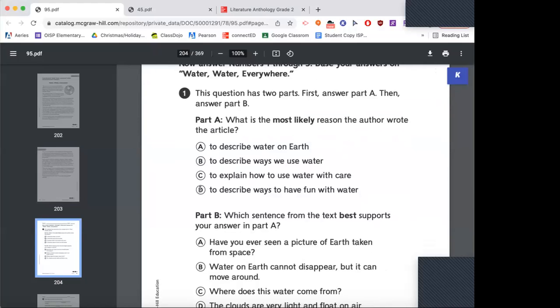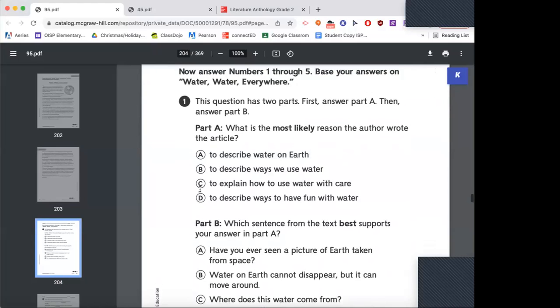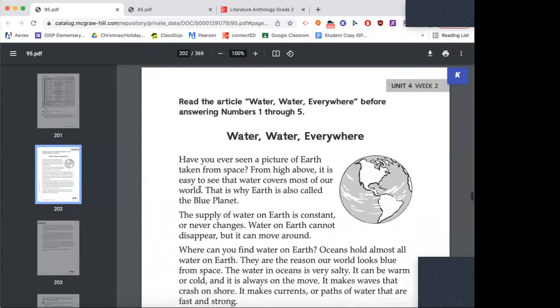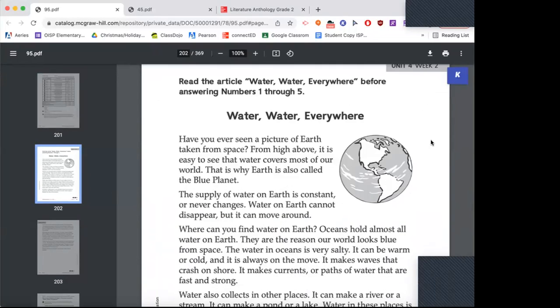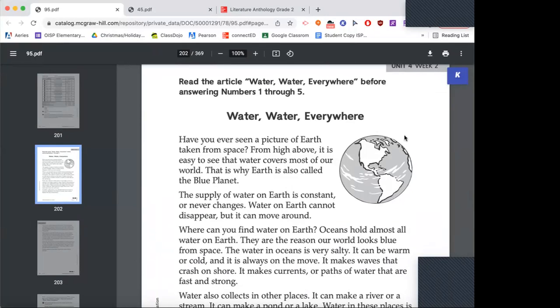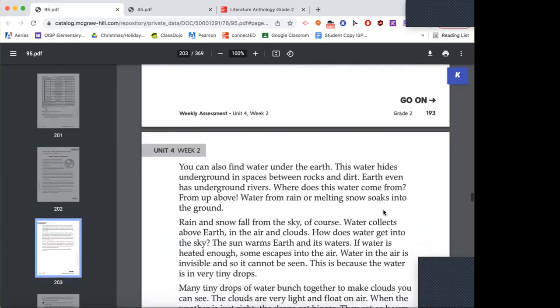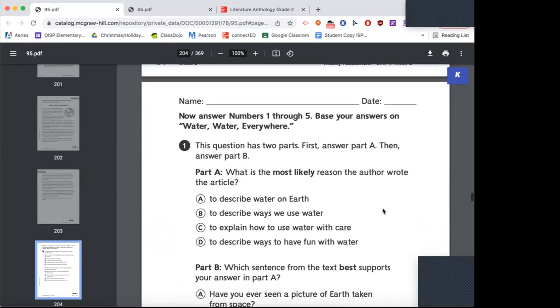What is the most likely reason the author wrote the article? So we read that the title says water, water everywhere. Okay, we know that there's water all around our earth and that the supply of the water on earth is constant or never changes. Water on earth cannot disappear, but it just moves around. So sometimes it gets evaporated into the clouds. Sometimes from the clouds, it'll fall back down. Sometimes it'll go in underground rivers. Sometimes it'll be trapped in ice. So water doesn't disappear, it just moves all around.